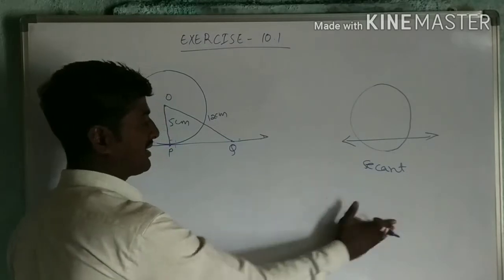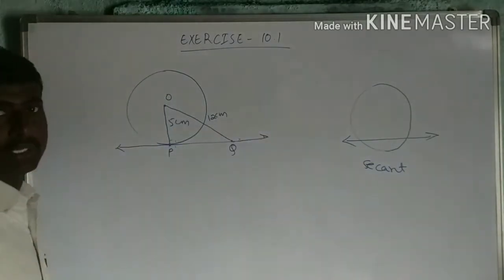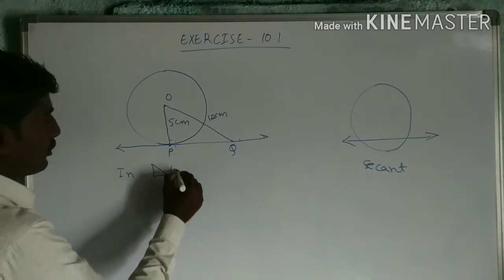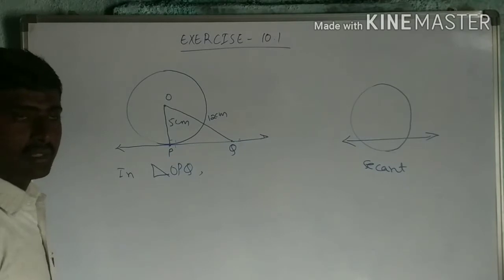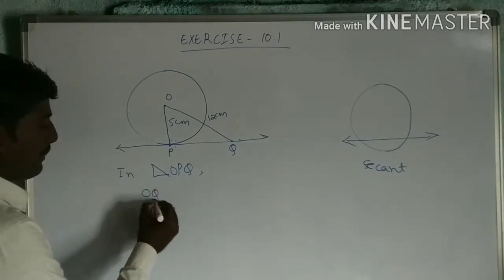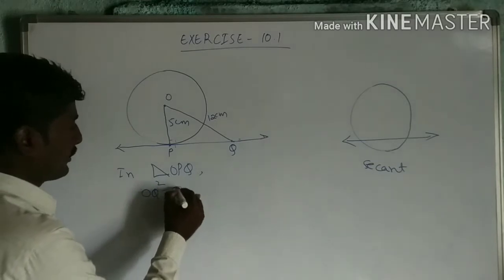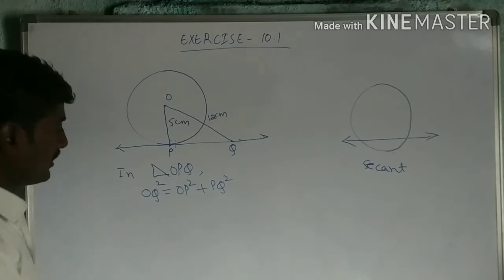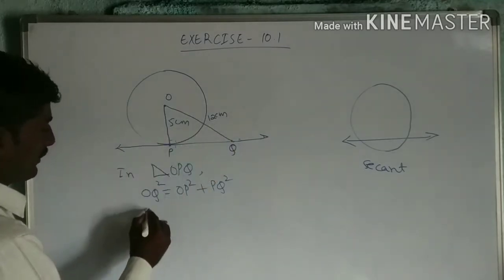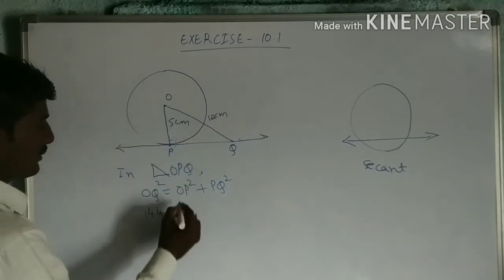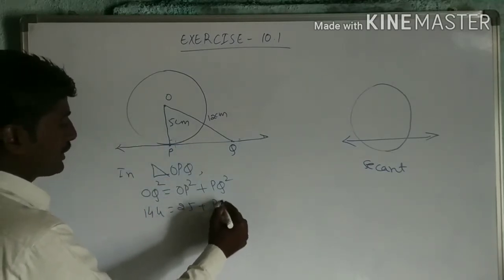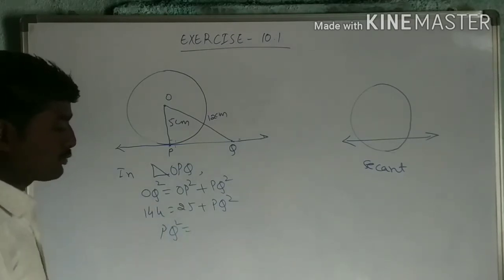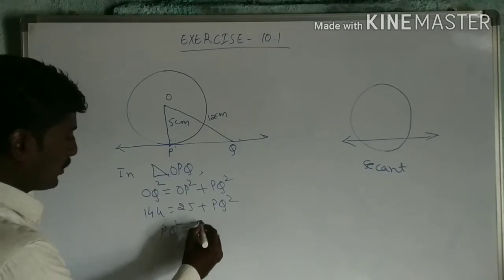So by applying Pythagoras theorem, we can find the third side PQ. In right angled triangle OPQ, hypotenuse square OQ square is equal to OP square plus PQ square. This PQ we have to find. OQ square is 144, equal to OP square 25 plus PQ square. Now PQ square will be 144 minus 25. So that will be 119.